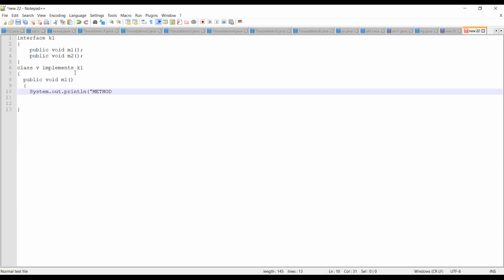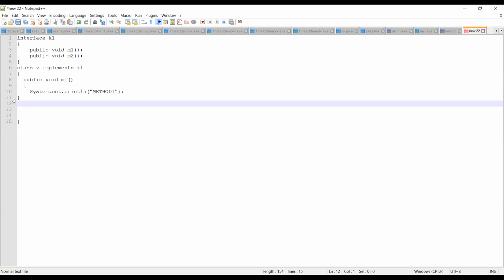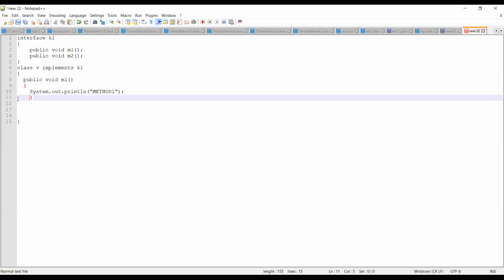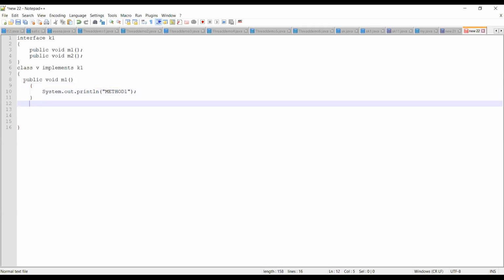Simply I'm printing a message, method one. And next I'm going to provide the implementation details for method 2.